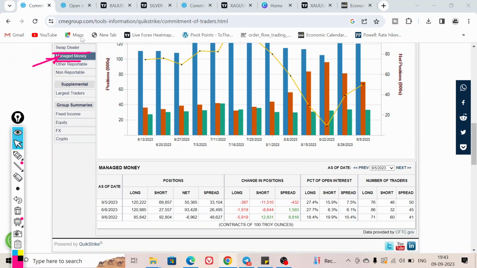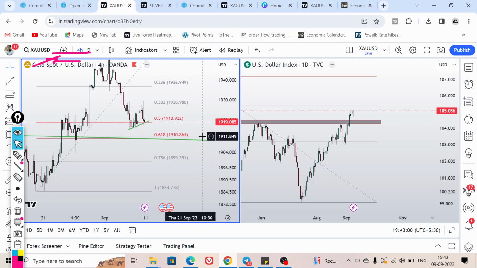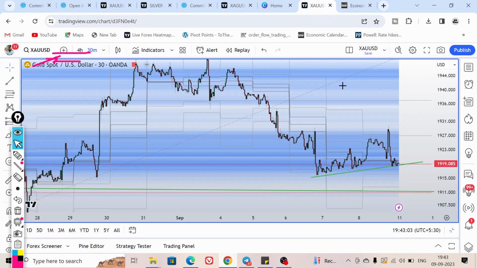But in the previous week's trading session, if we look at the chart, this is the Monday session right over here, this Tuesday, Wednesday, Thursday and Friday. On Monday we saw some bounce, and after that a steep decline in the gold chart.